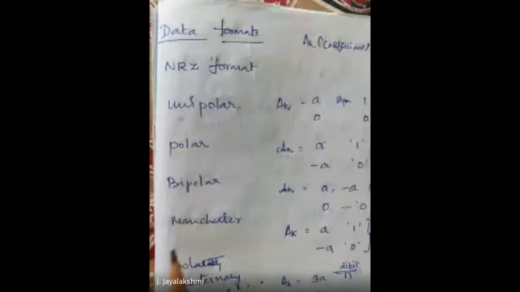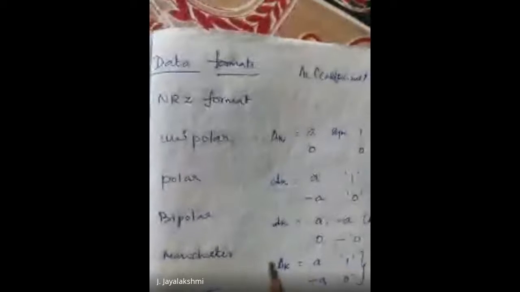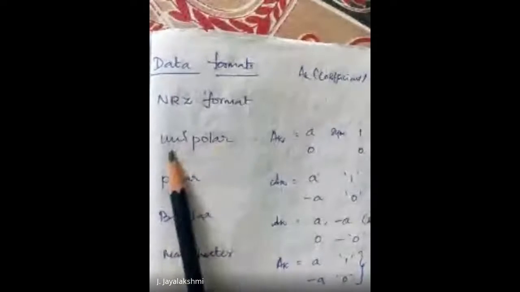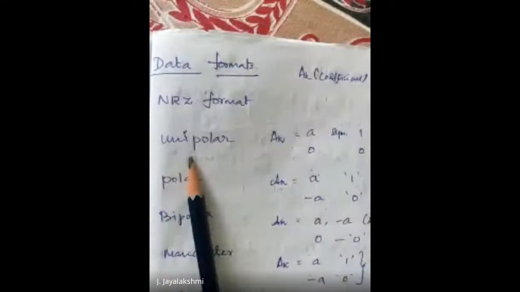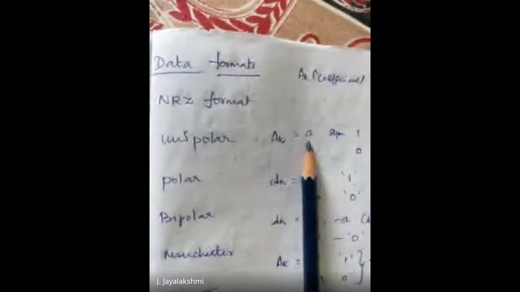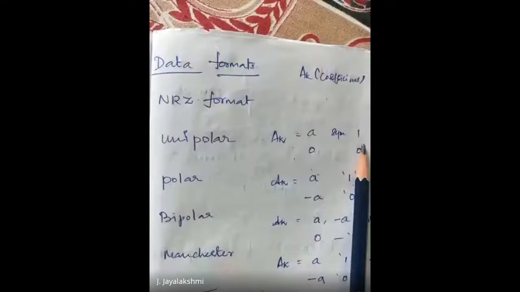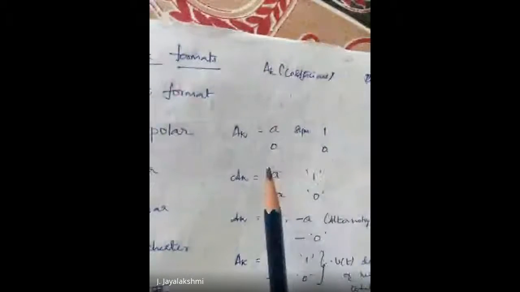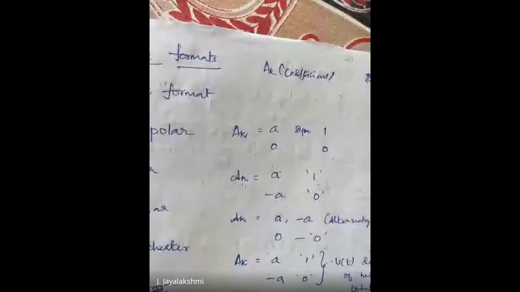So, what is the coefficient? By seeing the waveform, you can say the coefficient. Non-return to 0 for unipolar is going to be between 1 and 0. So, it is going to have a positive coefficient for 1 and 0 for the bit 0. Next one is polar non-return to 0.